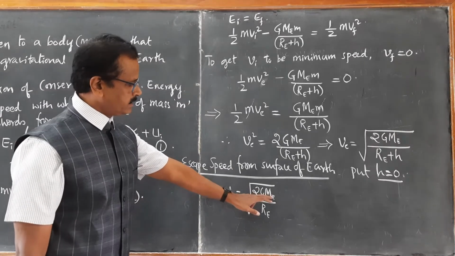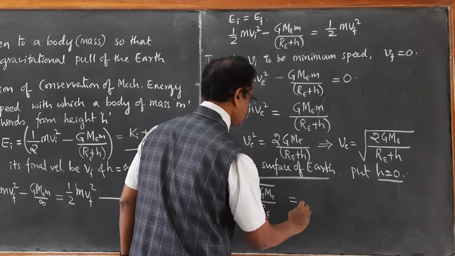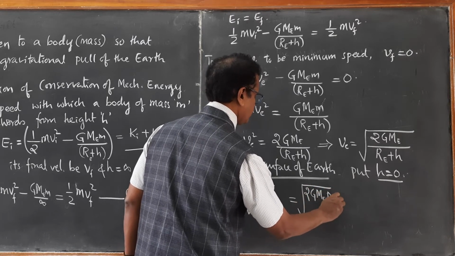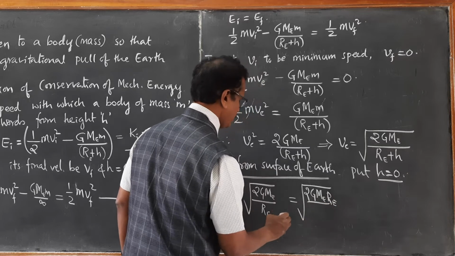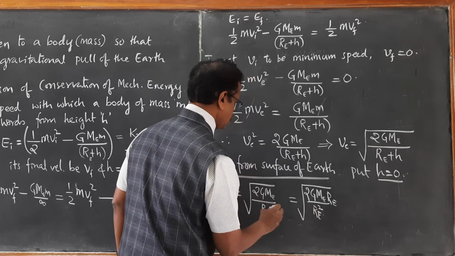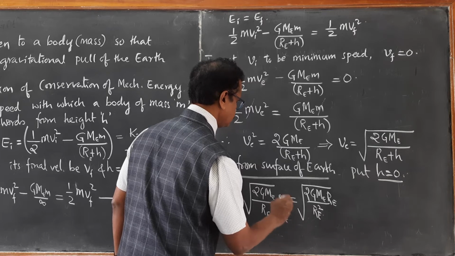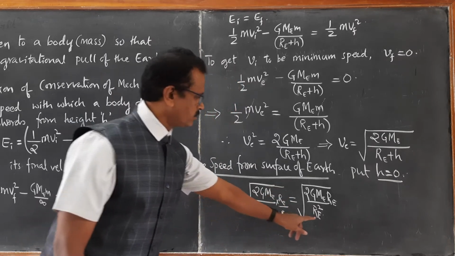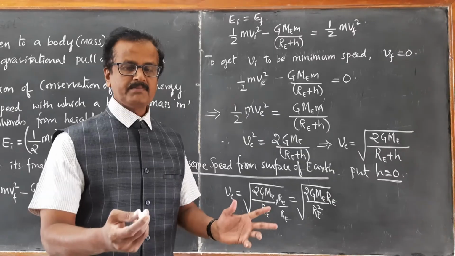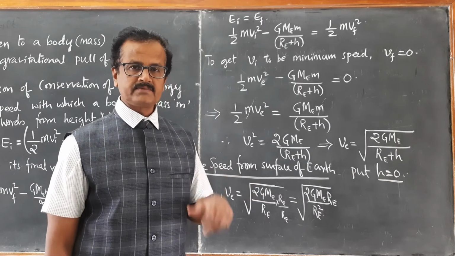Now multiply denominator and numerator by RE. So we get 2GME RE divided by RE square. Multiplying and dividing by RE, we get RE square in the denominator and RE in the numerator. We know GME upon RE square is the acceleration due to gravity on the surface of the earth.